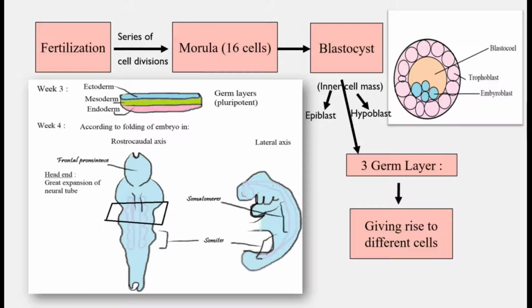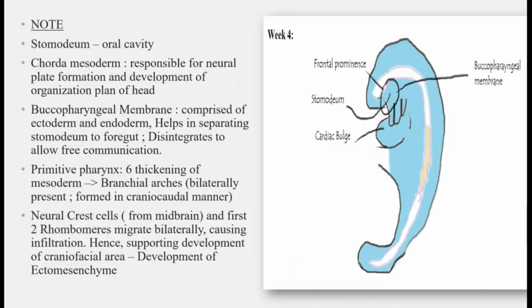In the rostrocaudal axis, as we see, the neural tube expands and gives rise to the primitive forebrain, which further divides into the frontal prominence. Lateral to the neural tube, we have mesoderm. Caudally, that means towards the tail, it has well organized blocks of cells known as somites, and rostrally, that means towards the front end, it has somitomeres. Stomatodeum forms between the frontal prominence and the cardiac bulge, which eventually gives rise to the oral cavity.